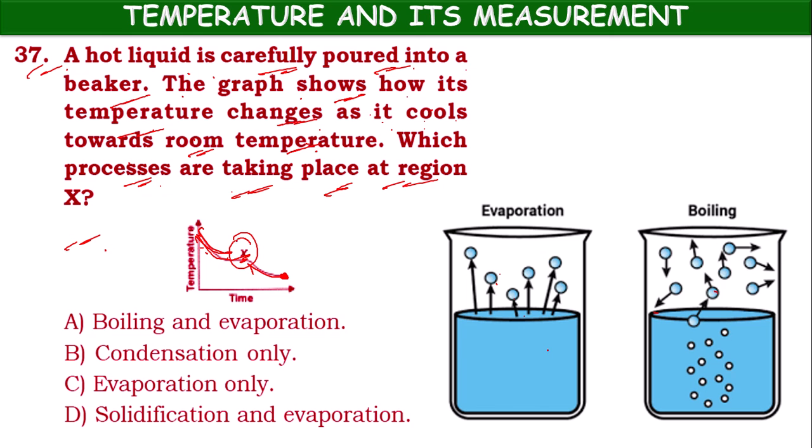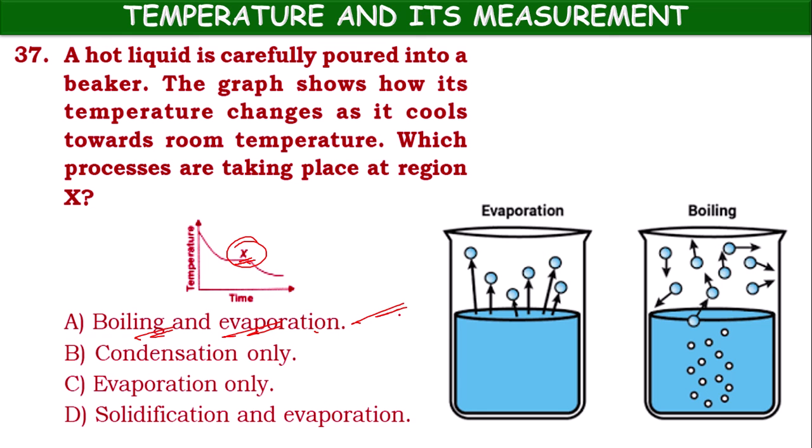So here, when the temperature is steady, two processes will happen simultaneously at that time. Both heat rising and change of state will happen at the same time, so there will be constant temperature at that time. In the case of latent heat, we will be learning that concept. So here the temperature at X is steady, means both boiling and evaporation will be happening at the same time. So option B is correct.